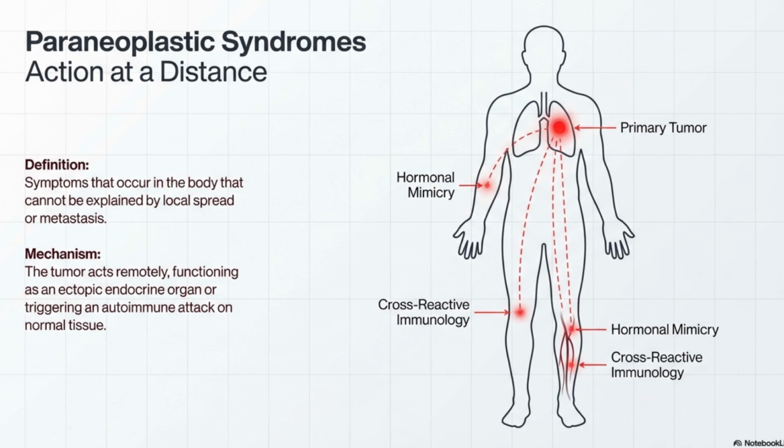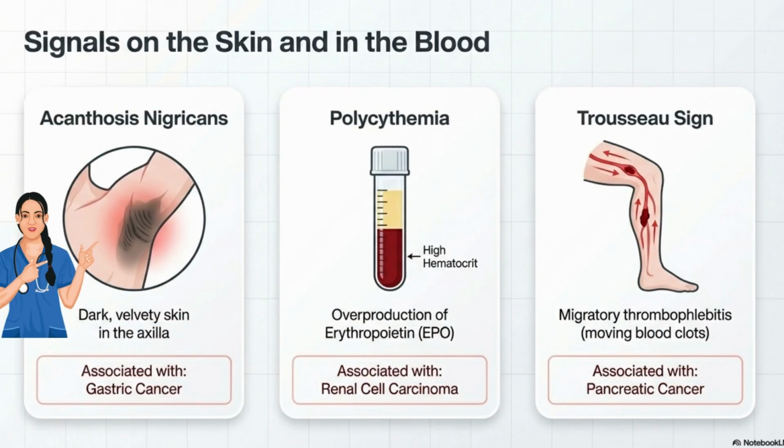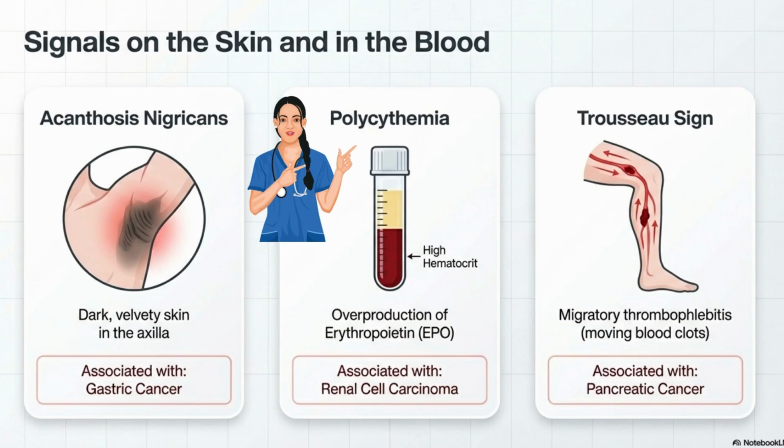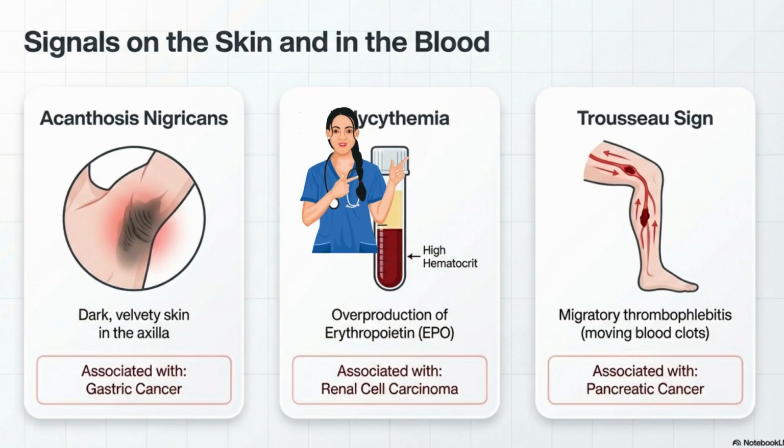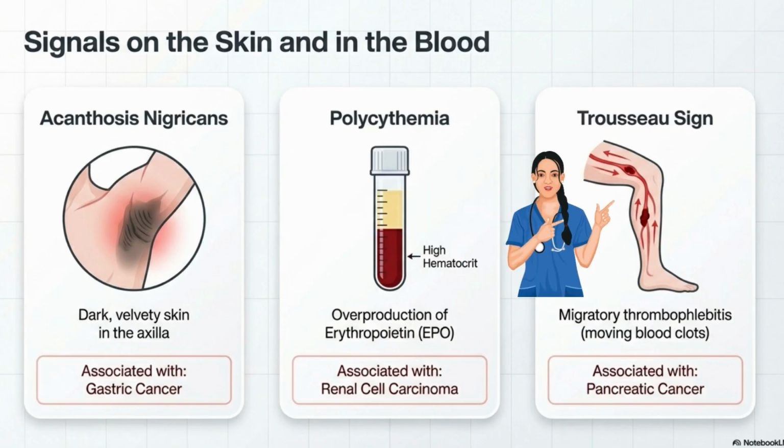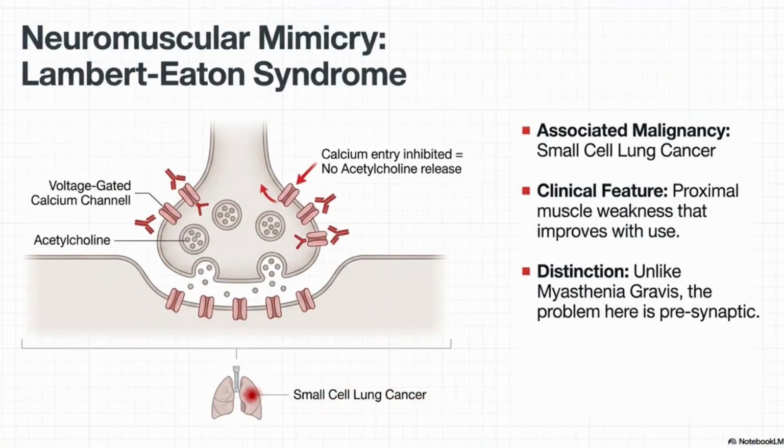Next one, and very important one for your theory, is paraneoplastic syndrome. These are symptoms that cannot be explained by the local spread of the tumor. For example, acanthosis nigricans, the dark velvety skin in the axilla. It is seen in gastric cancer. Polycythemia. It is seen in renal cell carcinoma due to production of erythropoietin. Trousseau sign. It is a migratory thrombophlebitis seen in pancreatic cancer. Lambert-Eaton syndrome. The muscle weakness mimicking myasthenia gravis. It is seen in small cell lung cancer.